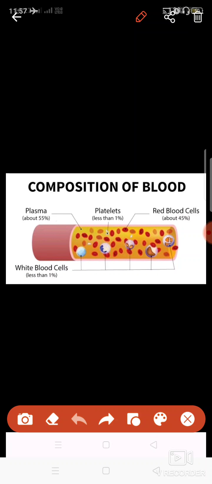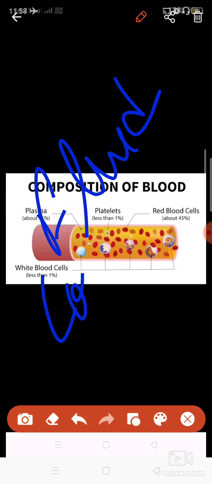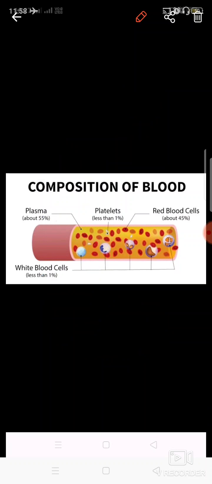So this is the blood. It is a connective tissue. In class 9th, I have told you about different tissues. So it is a connective tissue. Connective means it is going to connect different parts of the body, but it is not hard in structure, it is liquid in structure. That is why it is a fluid connective tissue. Okay, fluid connective tissue.